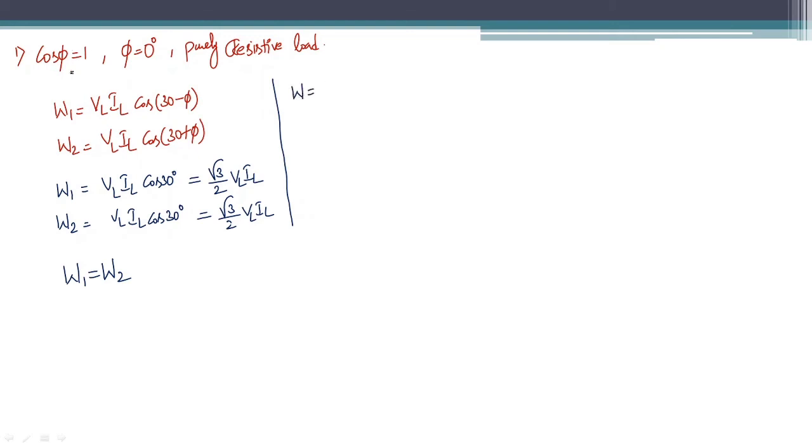If the power factor is 1, the total three phase power is actually root 3 VL IL cos phi. W gives us the total power consumed by the load, the actual power consumed by the load. It is root 3 VL IL. It is the total power, and it is the power measured by W1 plus the power measured by W2.